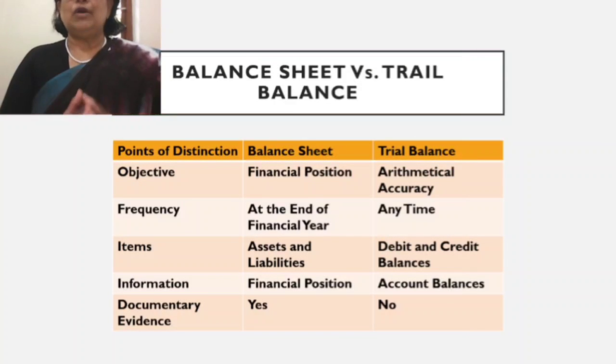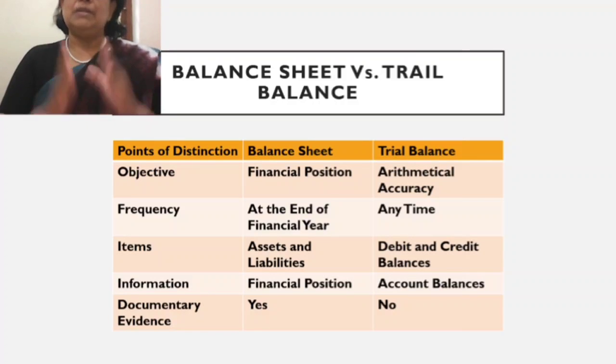Now let us think about the differences between the balance sheet and the trial balance. The first point is the objective. Why do we prepare the balance sheet? We want to know the financial position. Whereas the trial balance is to know the arithmetical accuracy. The trial balance is prepared from various account balances. If the trial balance is correct, both the debit side and the credit side will tally. So the arithmetical accuracy we can check with the trial balance.